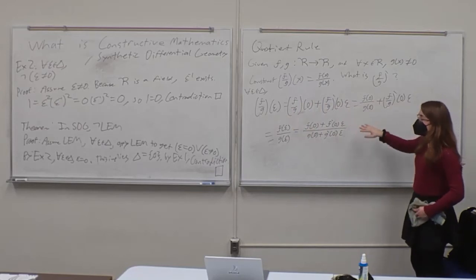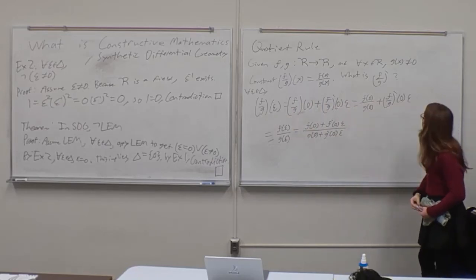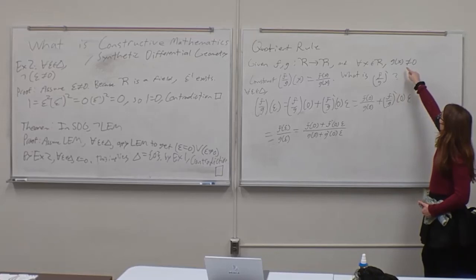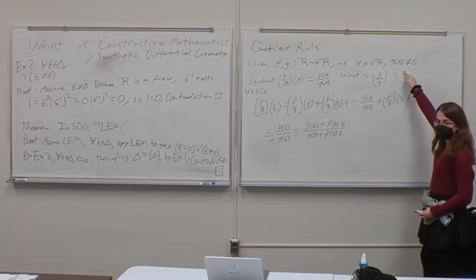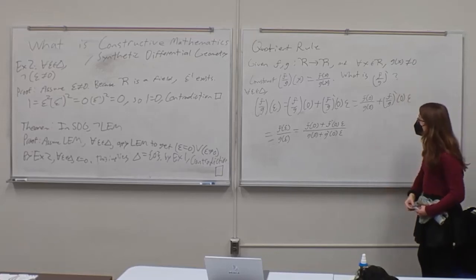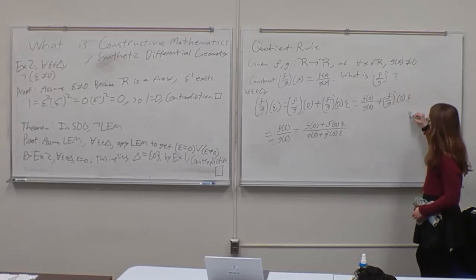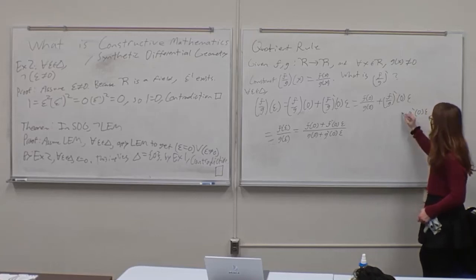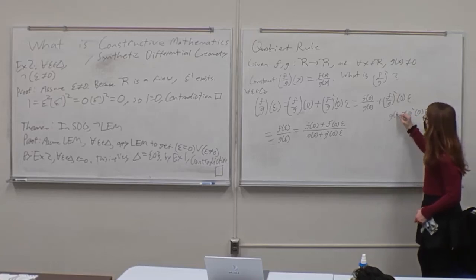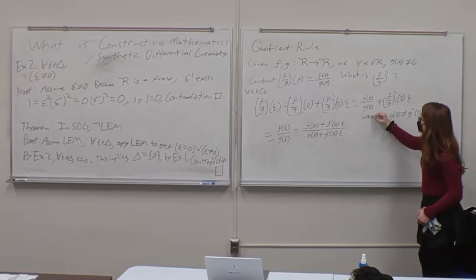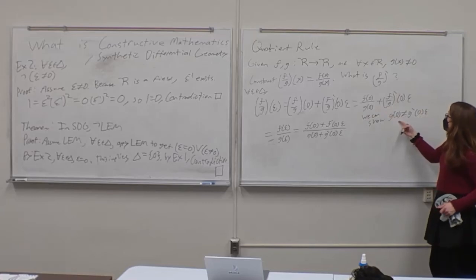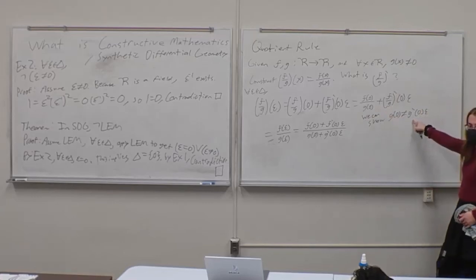So now here's the fun little trick. We have that for all x, g of x is not equal to 0. What we can conclude is that g of 0 is not equal to g prime of 0 epsilon.